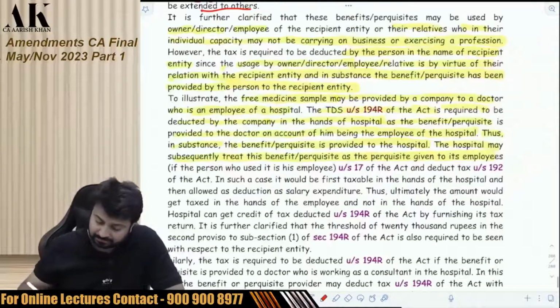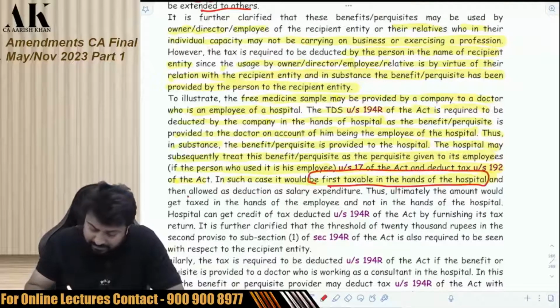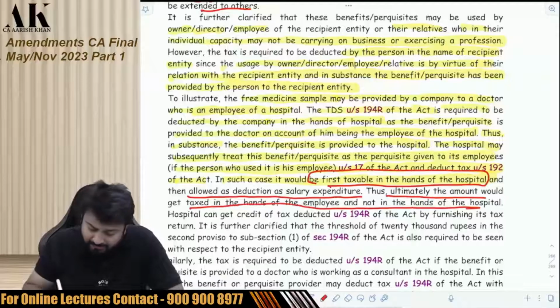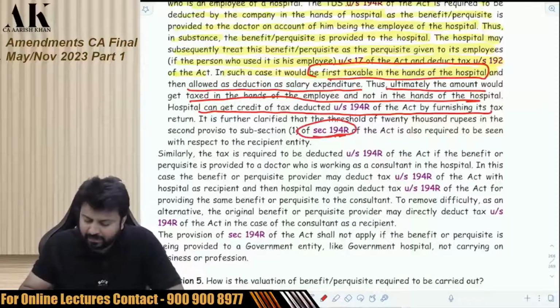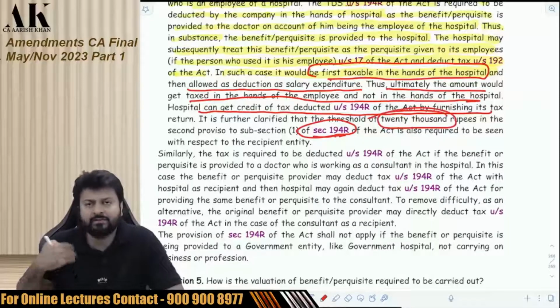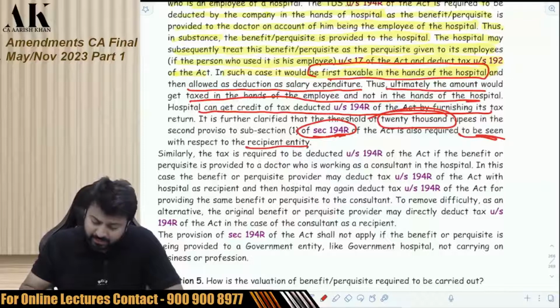Check. If a person is an employee under section 17 of the Act and tax is deducted under 192, in such a case it would be first taxable in the hands of the hospital and then allowed as an expenditure as salary. Then ultimately the amount will be taxed in the hands of the employee and not in the hands of the hospital. The hospital can get the credit of the tax deducted under 194R by furnishing its tax return. It is further clarified that the threshold of 20,000 rupees in the second proviso to 194R, in 194R there is a threshold of 20,000 rupees. If the benefit is more than 20,000, then only you are supposed to deduct TDS. Okay, it is required to be seen with respect to the recipient entity. Similarly, the tax is required to be deducted under 194R.